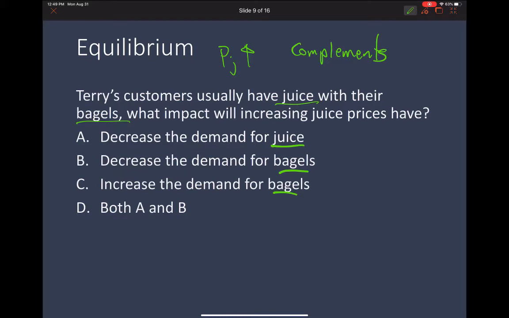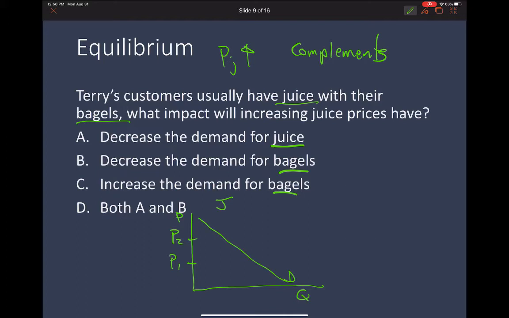So here we have the juice demand curve in the juice market, and we have that the price of juice has increased. Now, what impact is that going to have in the juice market? Is that going to shift the demand curve? No. The price that is on the vertical axis will never shift the curve.